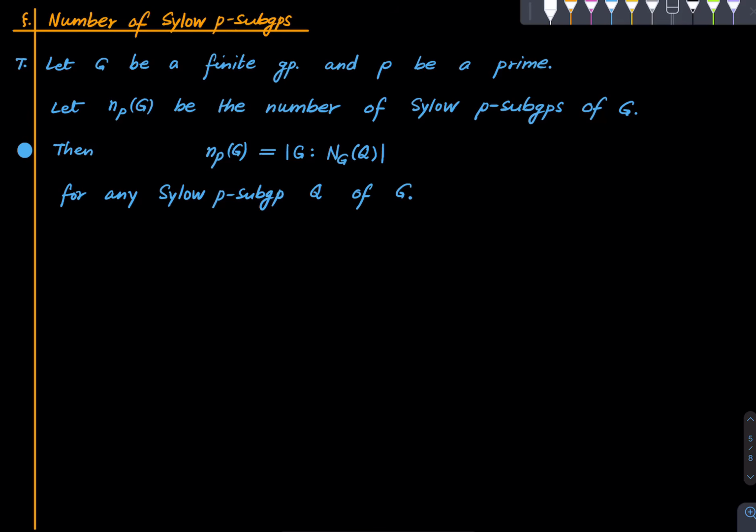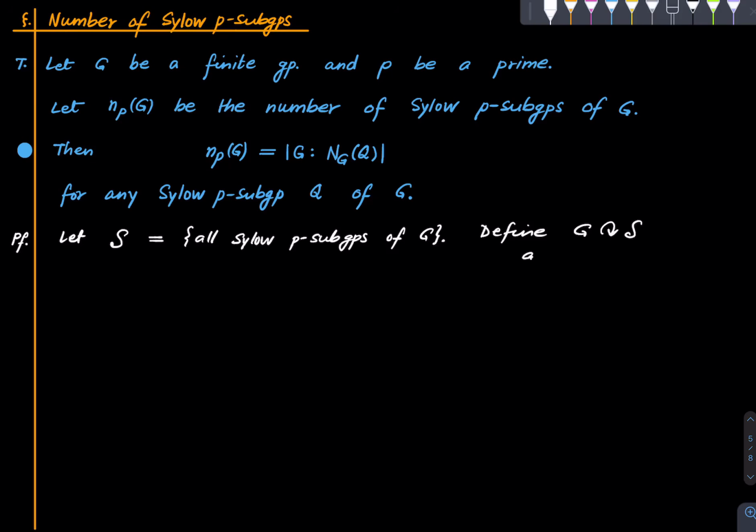All right. So here is how we do it. Let script S, or fancy S, be the set of all Sylow P subgroups of G, and define an action of G on fancy S as g dot Q is equal to gQg inverse. And you can check that this is indeed an action. Let me not do that check.